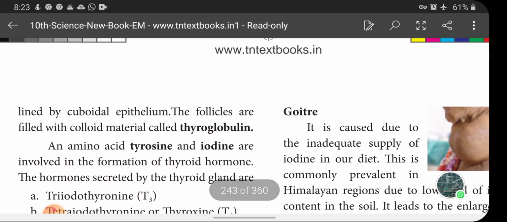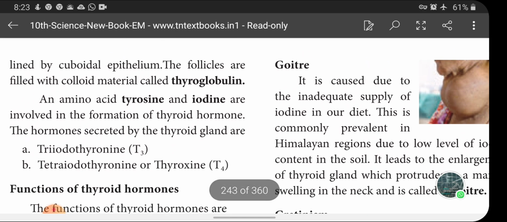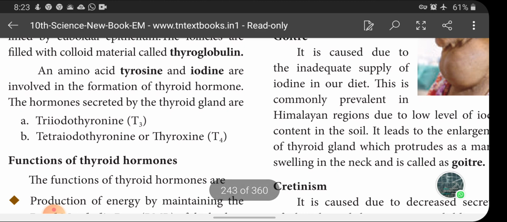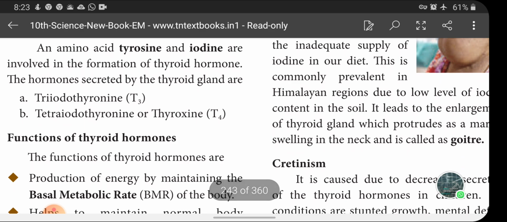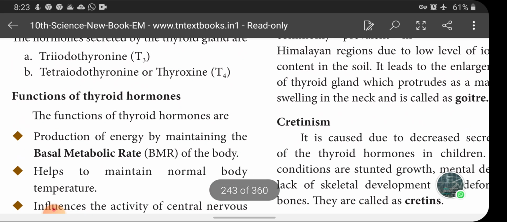The follicles are filled with colloidal material called thyroglobulin. The amino acid tyrosine and iodine are involved in the formation of thyroid hormone. The hormones secreted by the thyroid gland are triiodothyronine and tetraiodothyronine, or thyroxine.